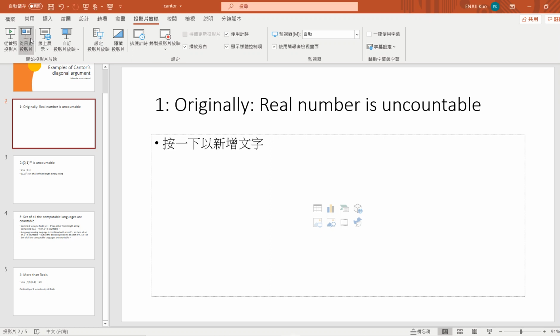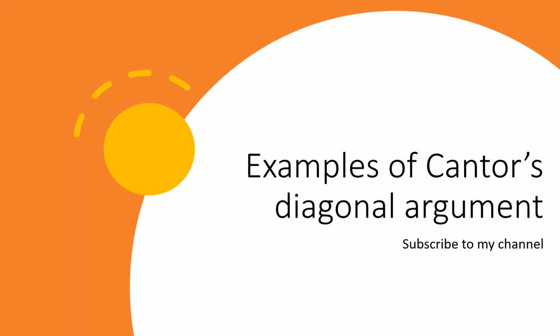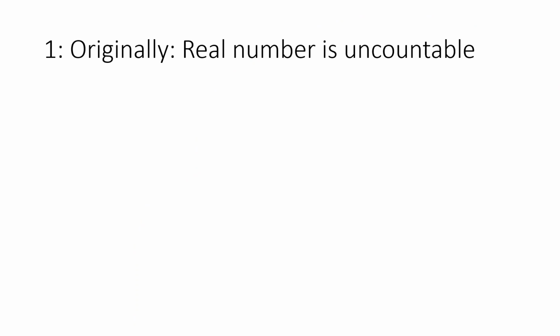Welcome guys. In this video, I want to talk about examples of Cantor's diagonal argument. There are many examples of this, so this is very interesting. The first example, I think everyone who studies analysis sees first, is that the real numbers are uncountable.